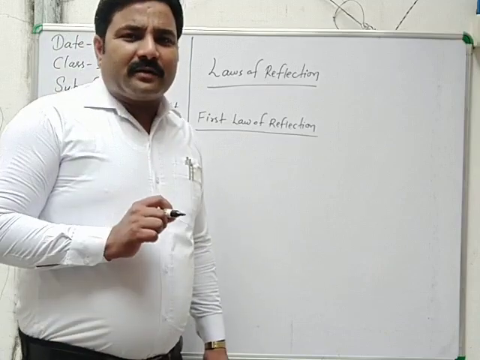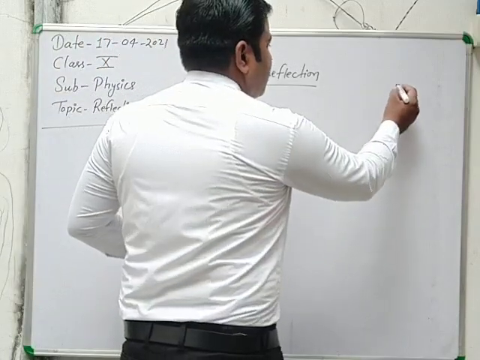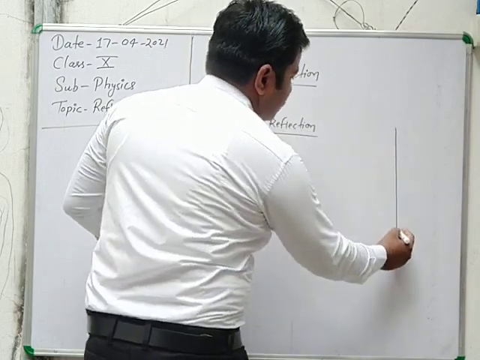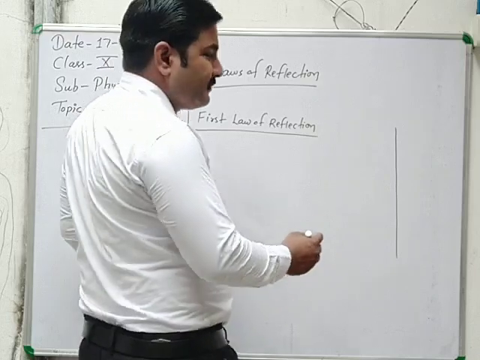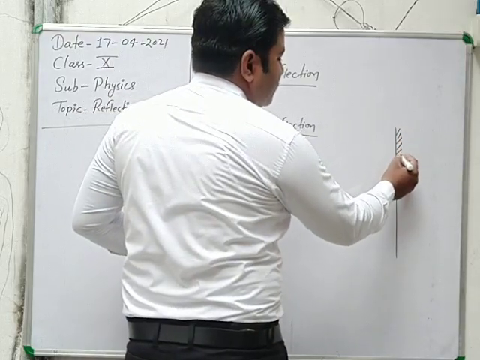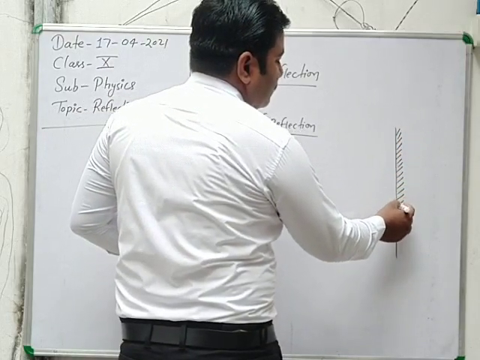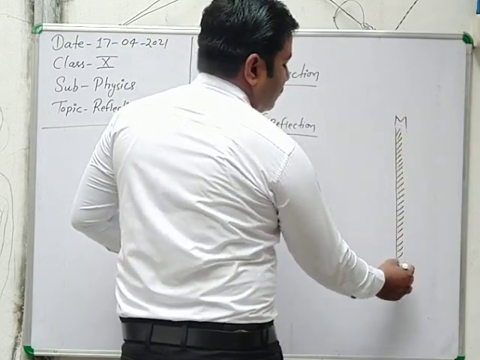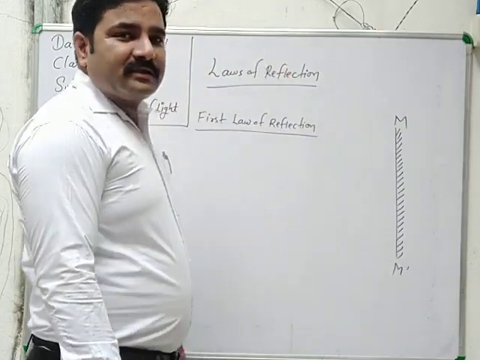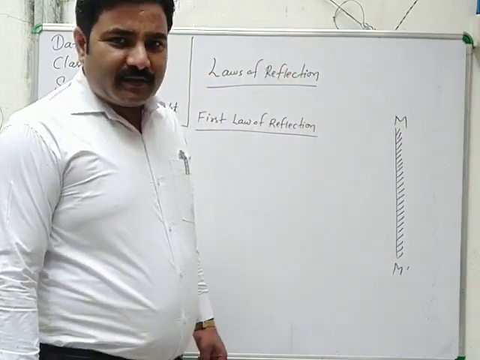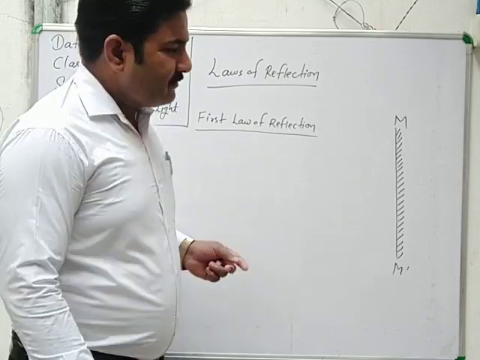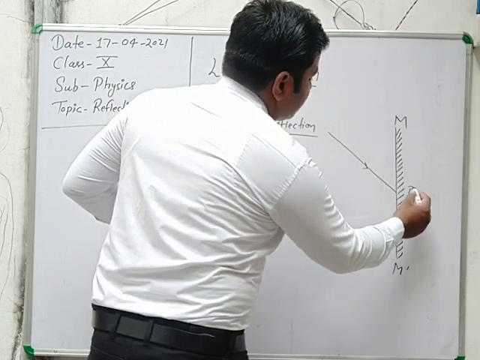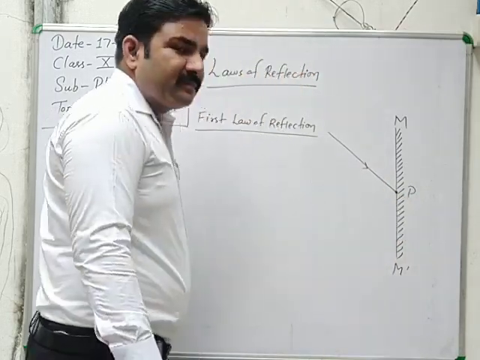When we take a plane mirror, in this way, a line, and this side is the painted side, and the mirror is named M dash. Clear? This is the plane mirror, and when an incident ray strikes the surface at point P, this is the point of incidence.